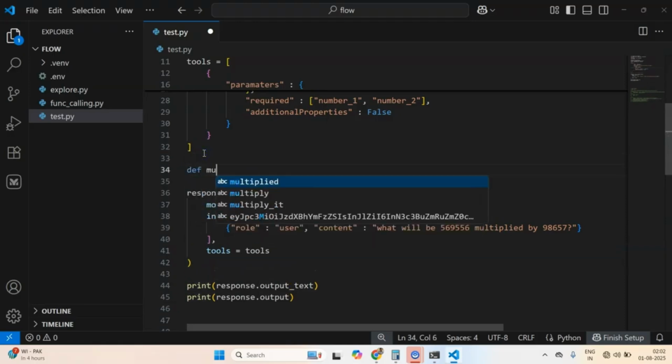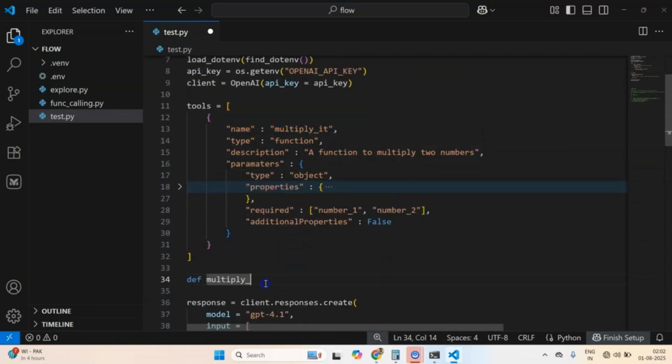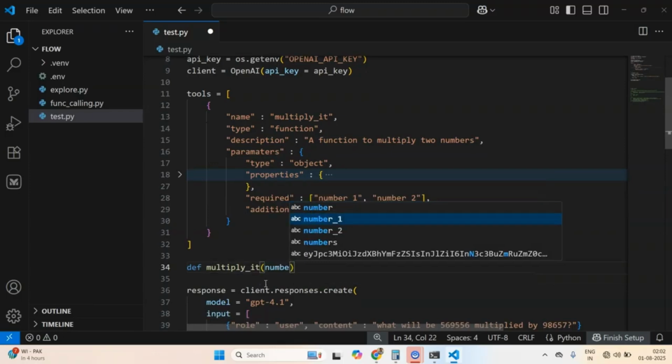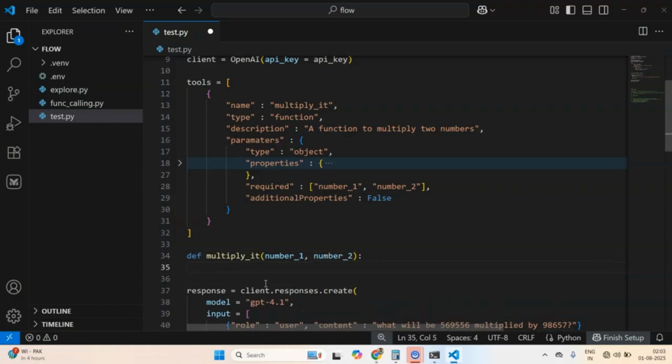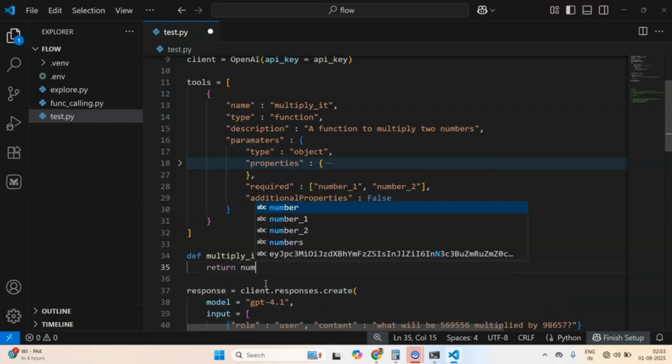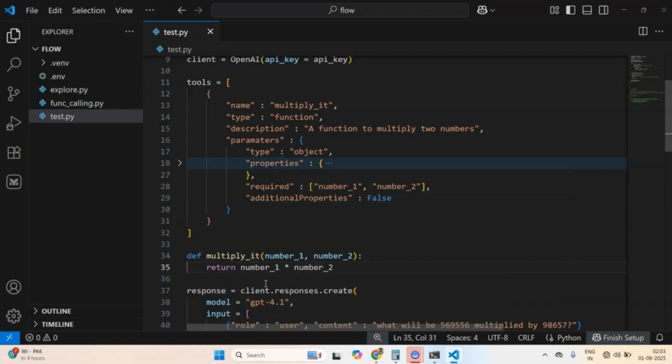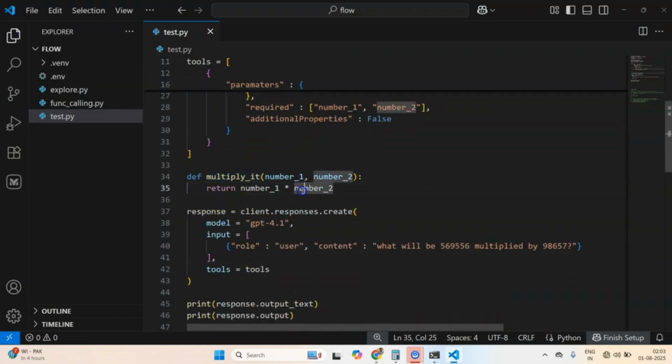So let me create an actual function which will be called. Currently what we have created here is a schema. Now let's create a multiply function, number 1, number 2, and it will just return number 1 times number 2. I can't provide multiply directly because the primary purpose of tool calling is to have some sort of human in the loop or some predictability in your output. If you try to get it executed from OpenAI or the API, it won't be worth it. You want to have some predictability.